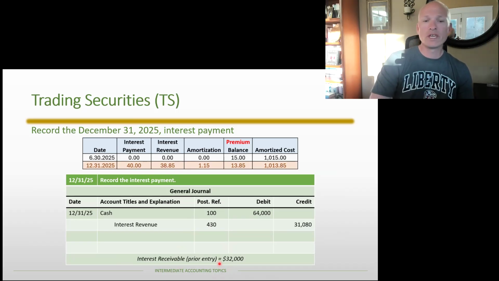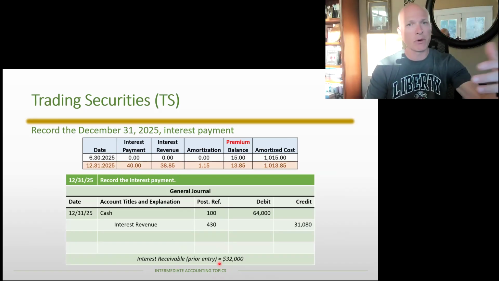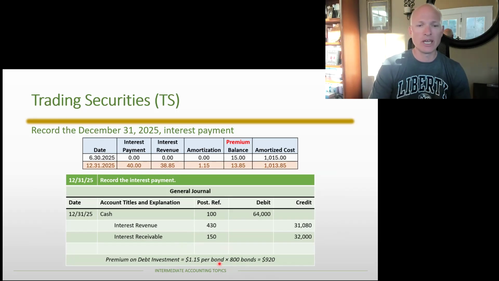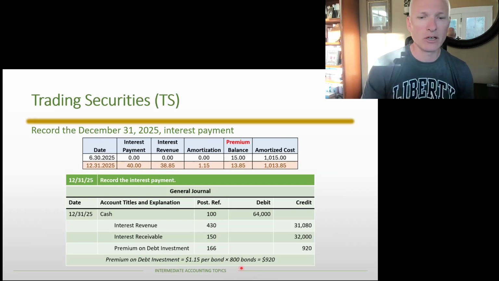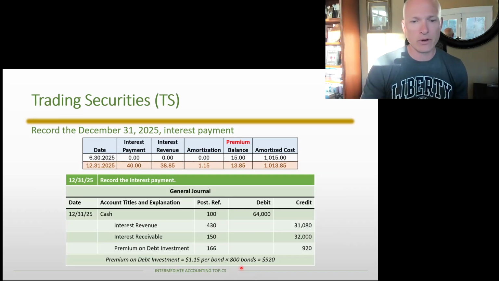We're going to remove the interest receivable from our books. So again, we have accrued that interest receivable based on the cash payment that I made, knowing that I was getting that cash back. Now I'm getting that cash back. So the interest receivable is 32,000. And then finally, we do need to amortize the premium. It's $1.15 per bond times 800 bonds, which means our amortization is $920. And again, mechanically, it's all got to work out. And so that's where we land after that first interest payment.